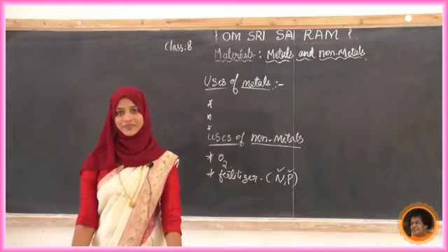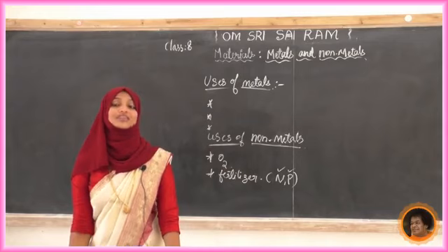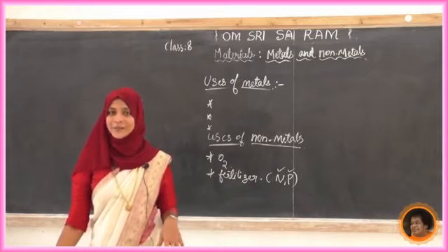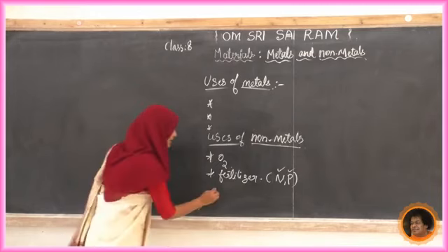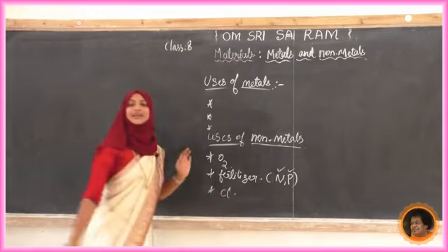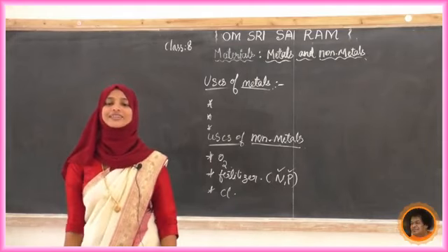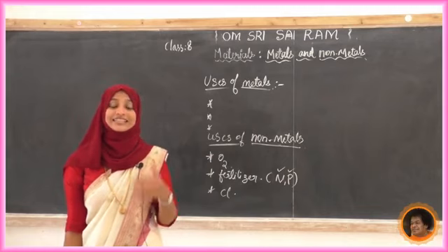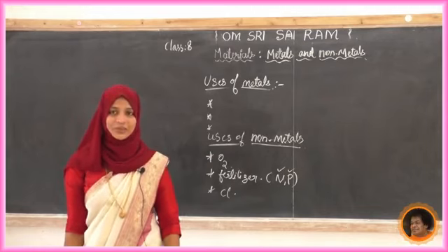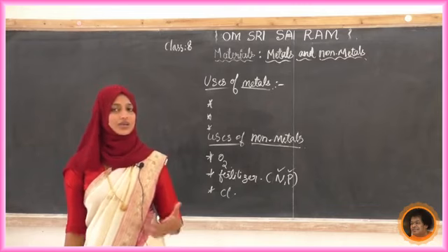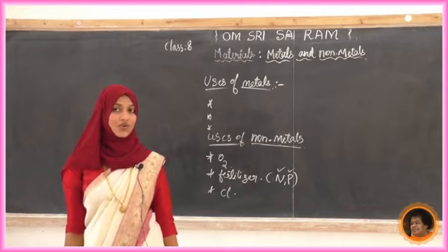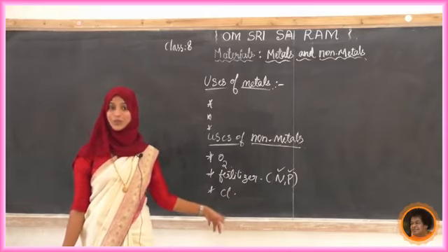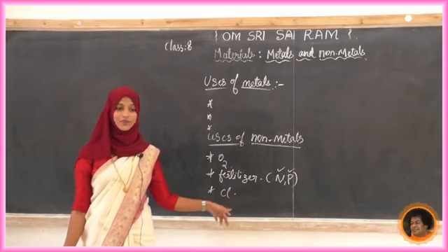Any other? Yes, we know about water purification. In that, which non-metal is used? That is chlorine. They use chlorine in bleaching powder. In any water purification process, chlorine is present, so we are using it to purify our water. Chlorine is present in the water purifier, that is our bleaching powder.